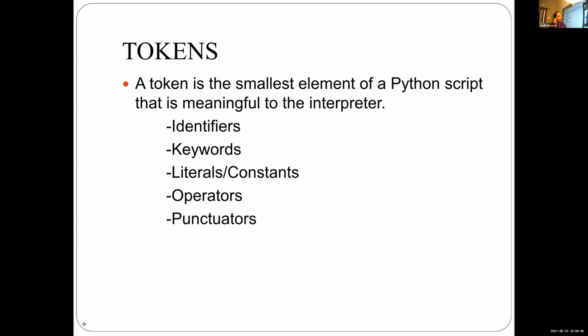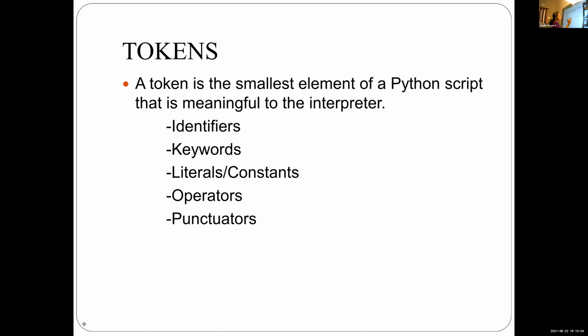Okay. Begin with alphabet or underscore. We can begin identifier name with alphabet or underscore, not with number. Okay.